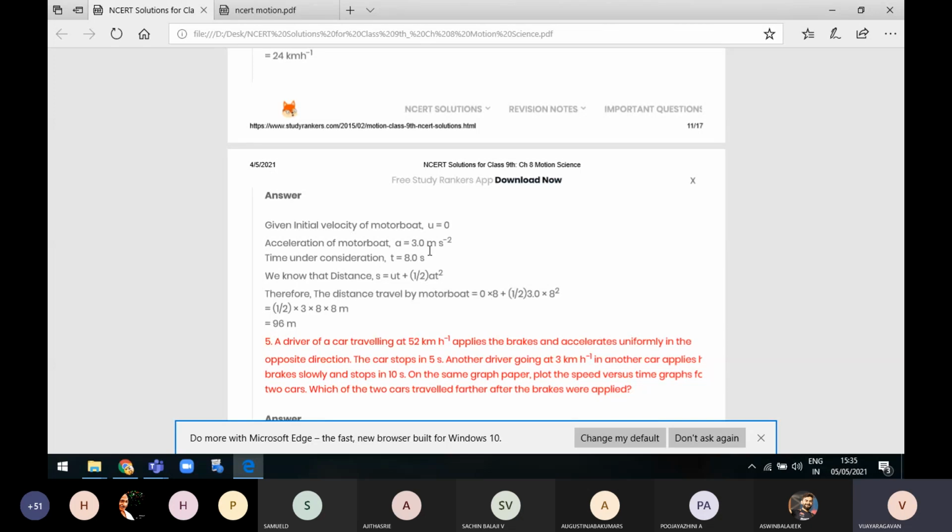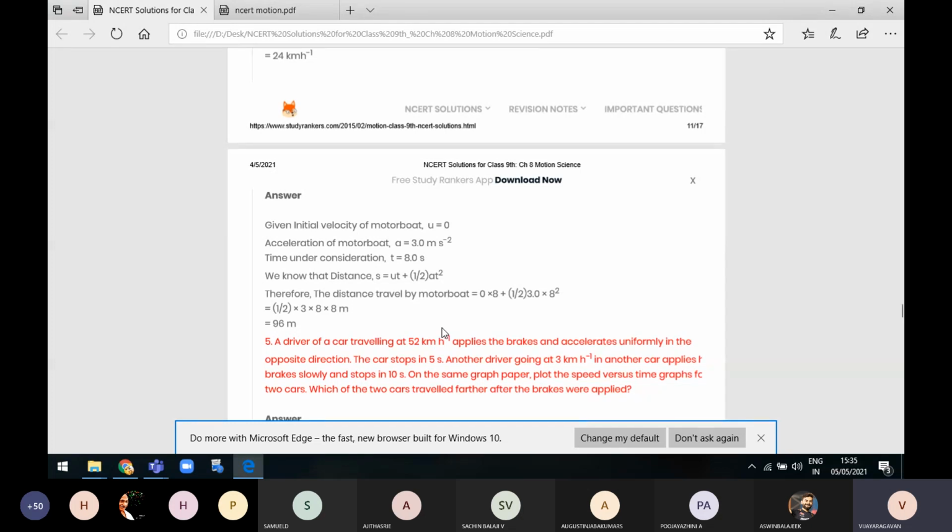Therefore, the distance traveled by the motorboat is equal to, what is the value of U? U is equal to 0. So 0 into time, given as 8 seconds, plus 1 by 2 into, instead of A, we are substituting the value 3, and T is 8 seconds, so 8 into 8. So 1 by 2 into 3 into 8 into 8. 2 goes 4 times in 8. So 3 into 4 into 8. 3 4s are 12, 12 8s are 96 is the answer.